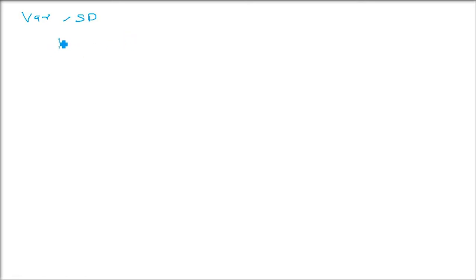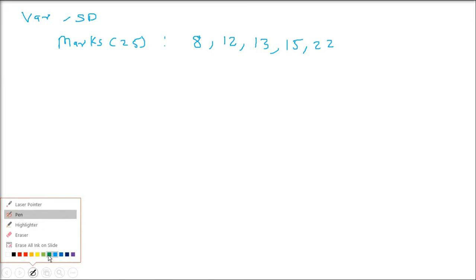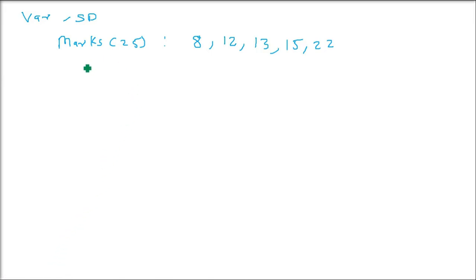Now let us directly jump to a solution. Let us assume that we have marks of 5 students. The marks are given, we have to find the variance and standard deviation. This is random data, individual observations. So we will use the basic formula here. You will see that the basic formula works very well for a small number of values, but it won't work so easily for a larger chunk of values.